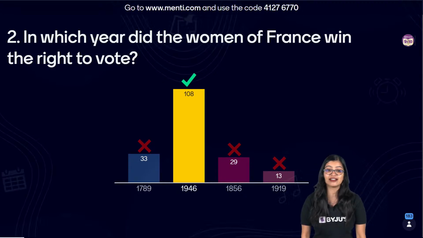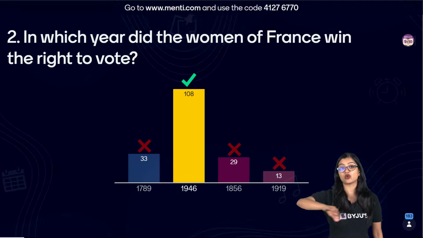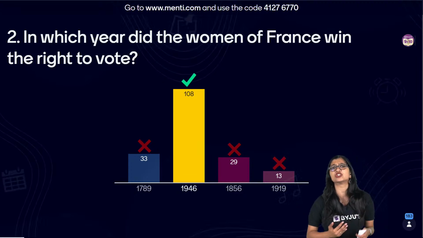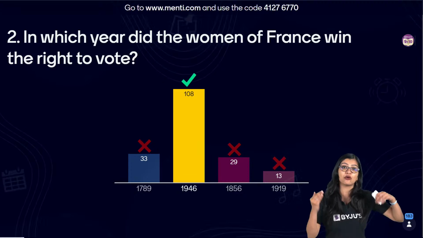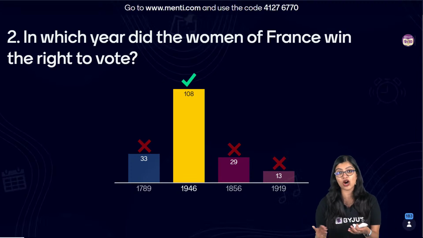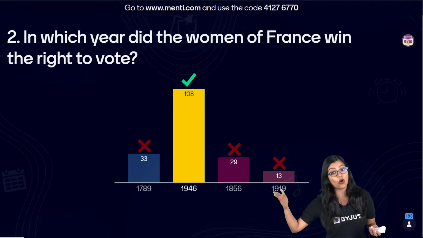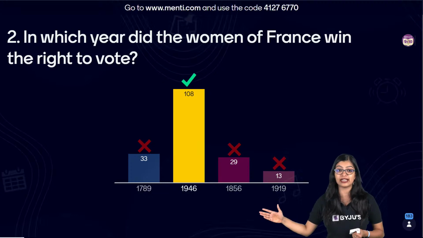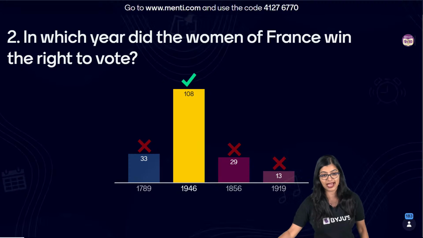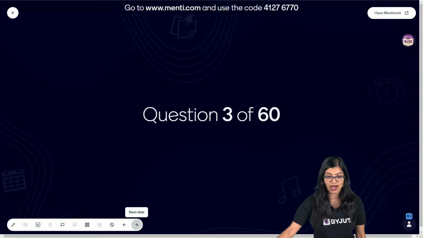Very good, everybody. The correct answer is 1946. Women, over time, contributed a lot during the revolution and had a lot of input into the political ideologies. But it was not something that happened immediately, because initially women were deprived of the right to vote and were considered passive citizens. Eventually, around 1946, they attained the right to vote and participate. So the correct answer here is option B. Now moving on to the next one.